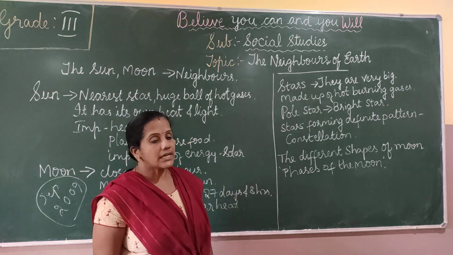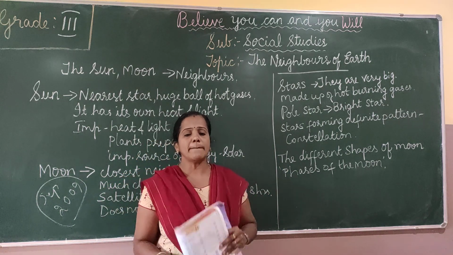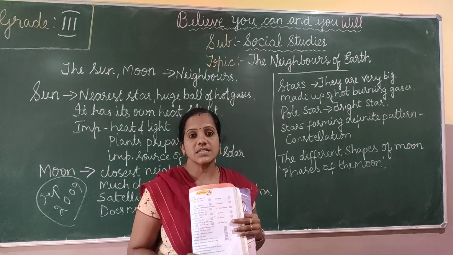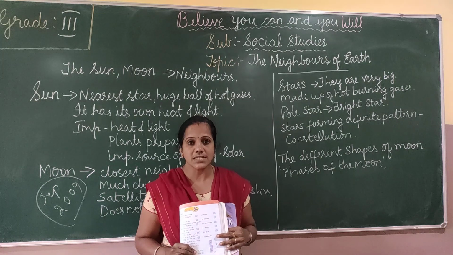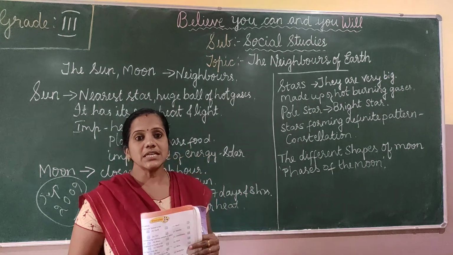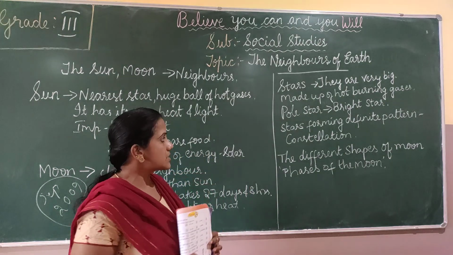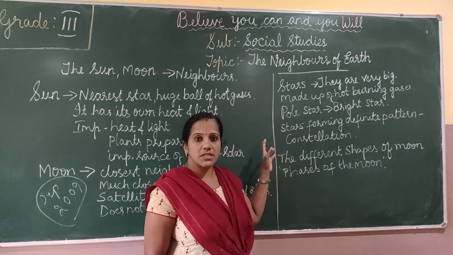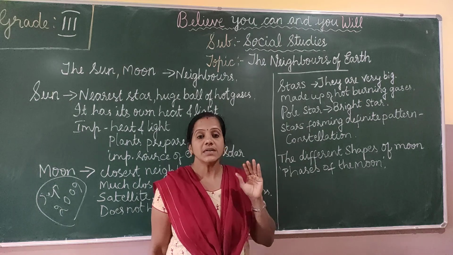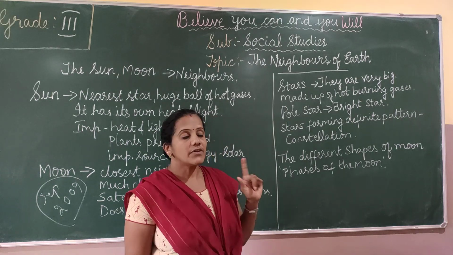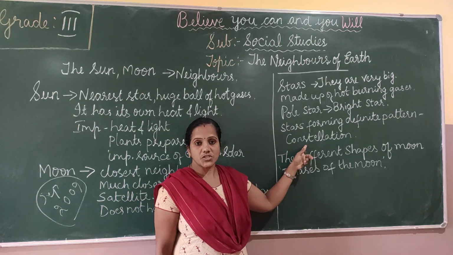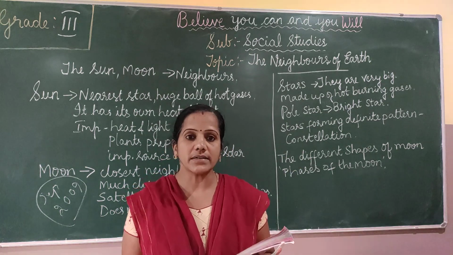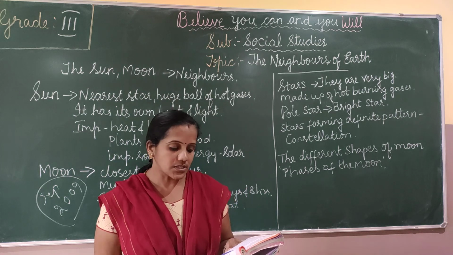There are millions of stars in the sky. Is it, children? A group of stars forms a definite pattern. We call it a constellation. So a group of stars forming a definite pattern is called a constellation.